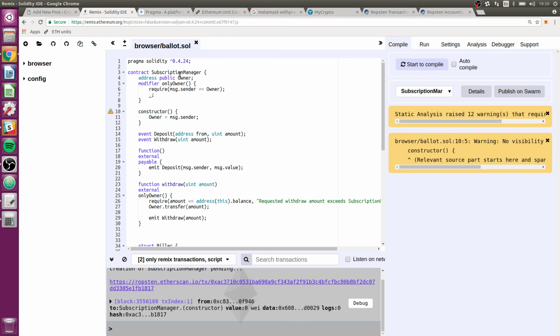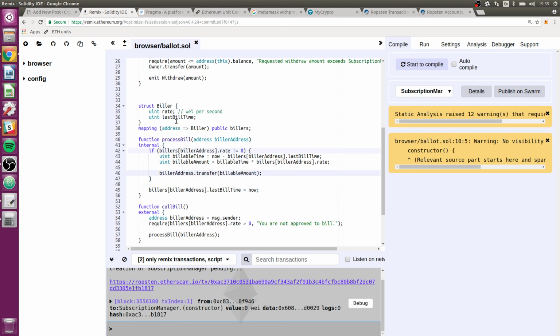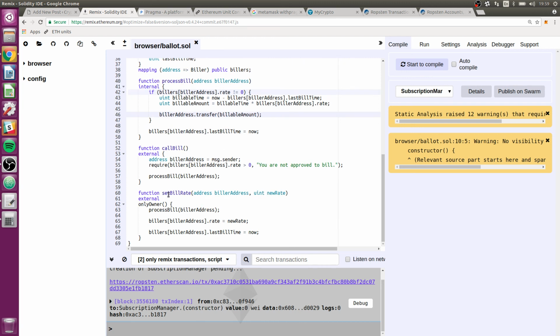So the owner, they can put money in, they can take money out, and then they can add a biller by calling setBillRate. So they can set a bill rate for any address on Ethereum. They can say what the rate is, and then it will process the bill. In case there's already a rate there, it'll pump out any money that's already owed to the biller, and then it'll set the new rate.